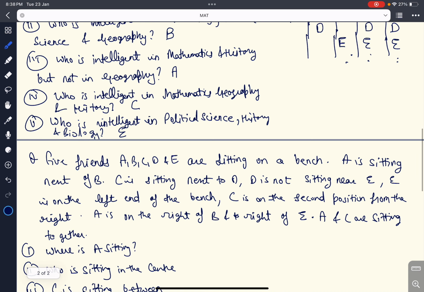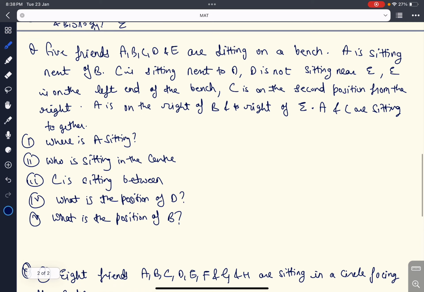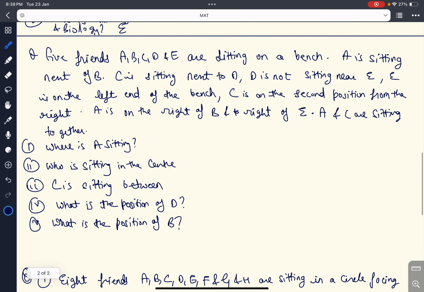Now we'll move on to the third question. 5 friends A, B, C, D, and E are sitting on a bench. A is sitting next to B, C is sitting next to D, D is not sitting near E. E is on the left end of the bench. C is on the second position from the right. A is on the right of B and to the right of E. A and C are sitting together.